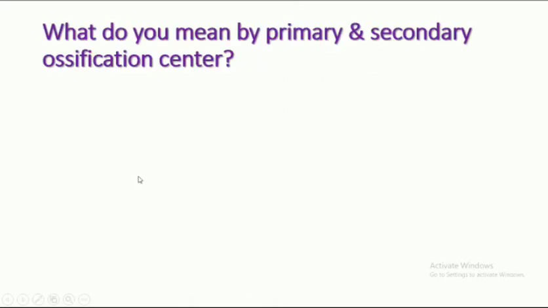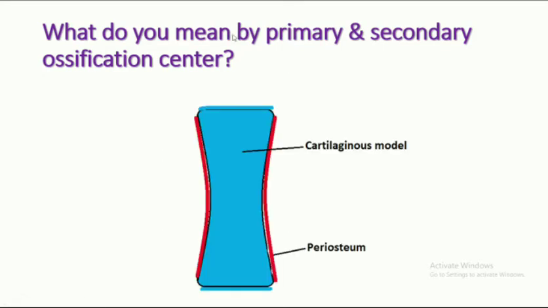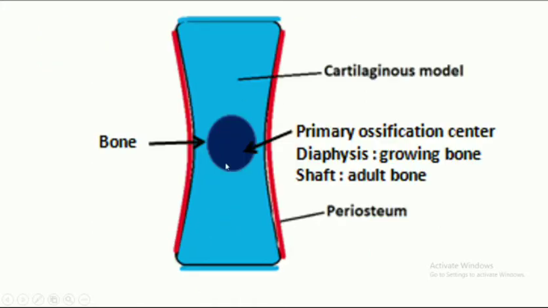So, to understand the epiphysis, the ossification center needs to be understood. There are two types of ossification center: primary and secondary. So, this is a cartilaginous model. This is periosteum. This is articular cartilage. This part of the cartilaginous model is first converted into bones. So, this is known as the primary ossification center. This part is also known as the diaphysis, and in adult this part we know as shaft.